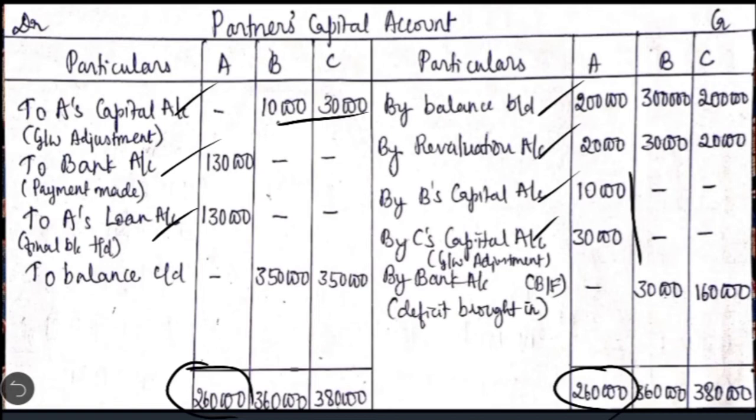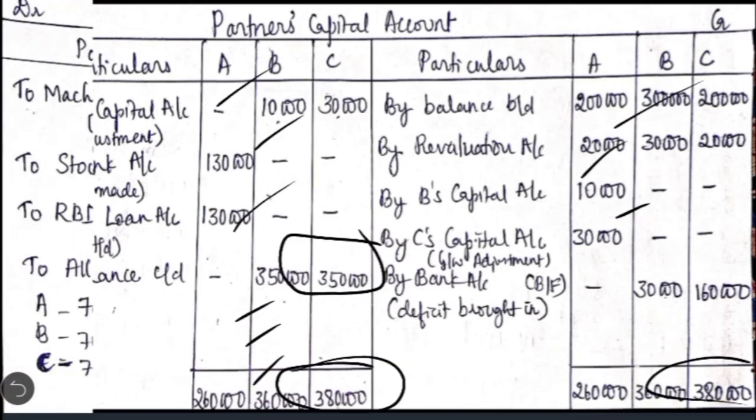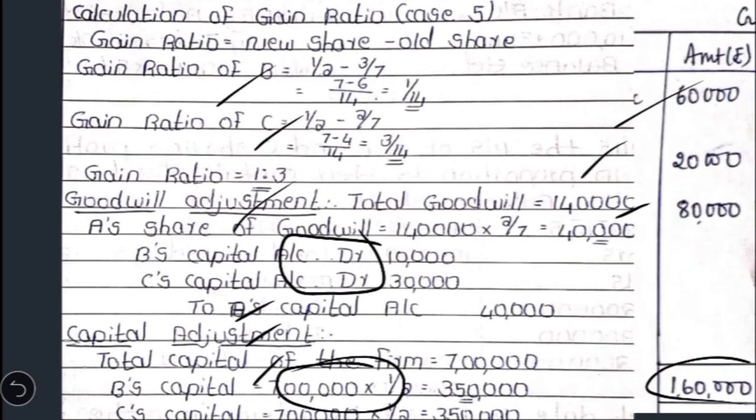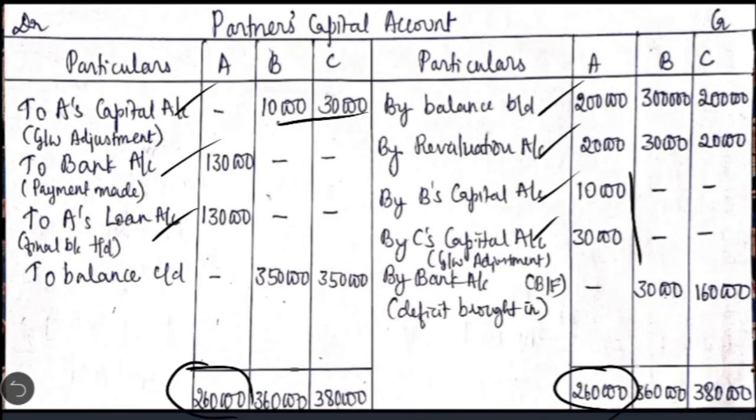After this we have to close the remaining partners' capital accounts, that is B and C. Usually in the previous question what did we do? Just like how we closed the retiring partner's capital account, we closed it, but in this case it cannot be done, because we have calculated the capital balances of B and C in the new firm after A's retirement, which are going to be the closing capital balances as we calculated in the working note here, the capital adjustment. So they have to maintain capital of 3,50,000 and 3,50,000. So you have to first write by balance carried down. B will have 3,50,000, C will also have 3,50,000.